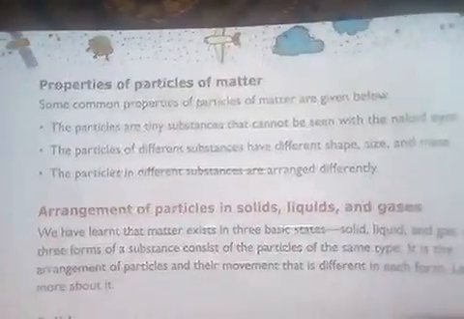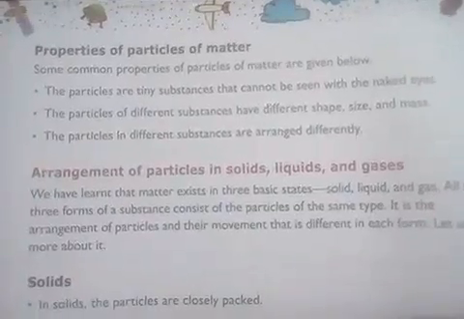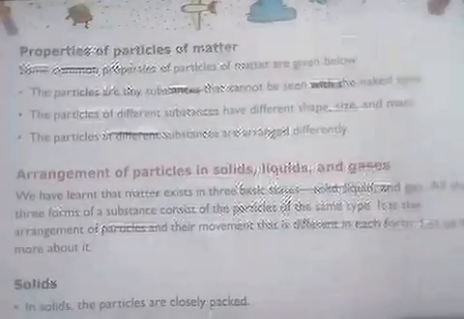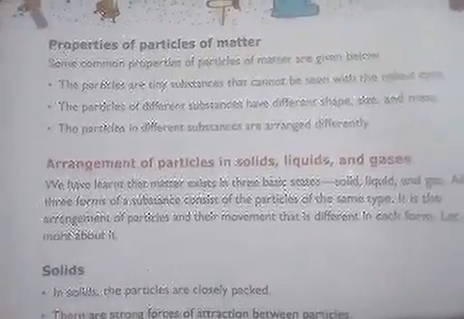Now these particles which we are talking about differ in different substances. We will be seeing the arrangement of particles in solid, liquid and gas. So solid, liquid and gas give us the three different states. Solid means a hard substance, like everything which you see around, from chairs, tables, rocks.